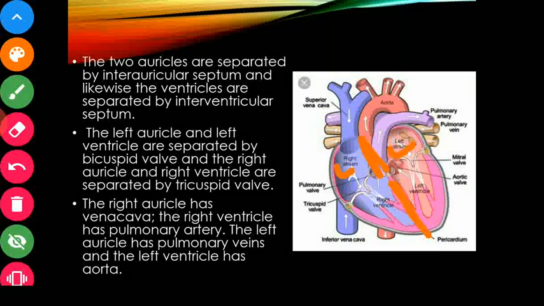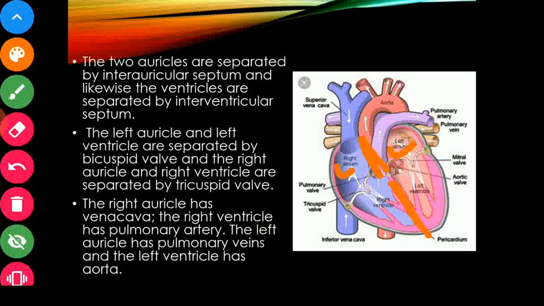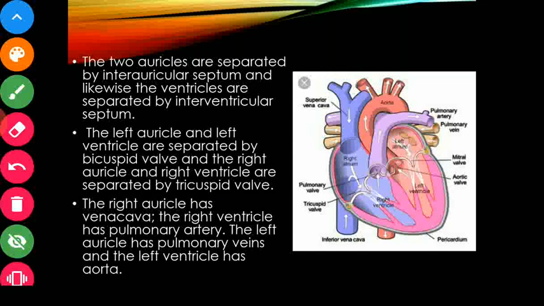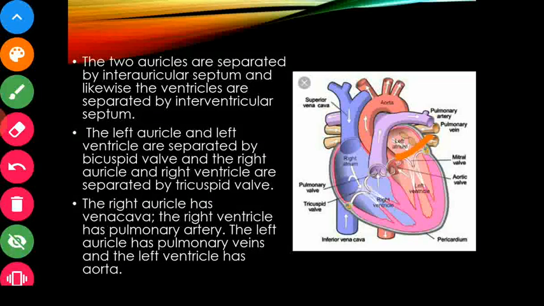Next point, the left auricle and left ventricle are separated by bicuspid valve. So here you see this flap like structure is called as valve. They remain separated with the help of this valve, and this is called as bicuspid valve.